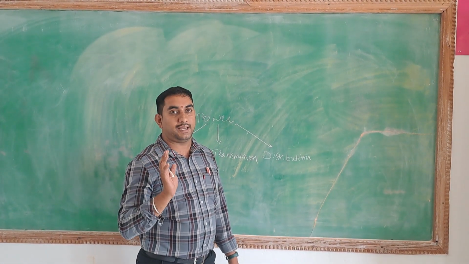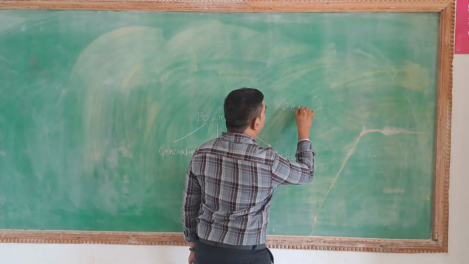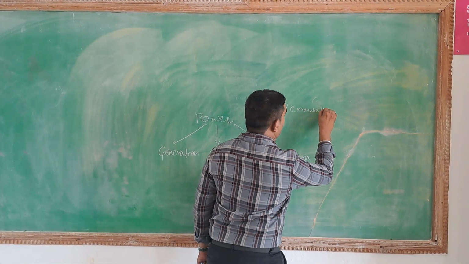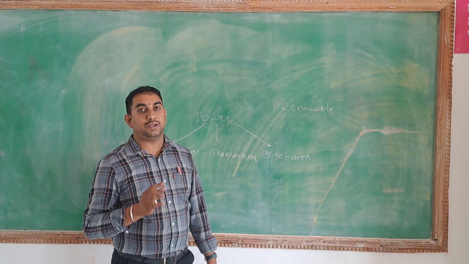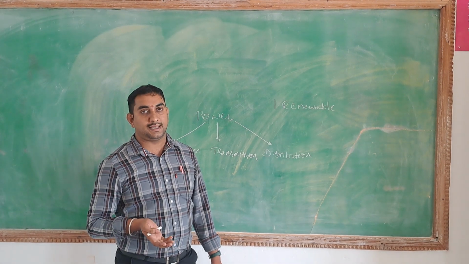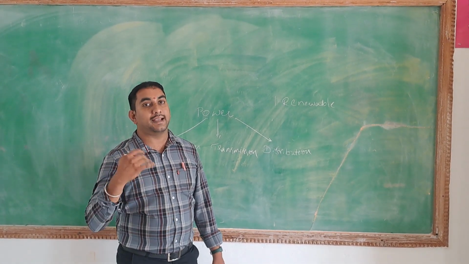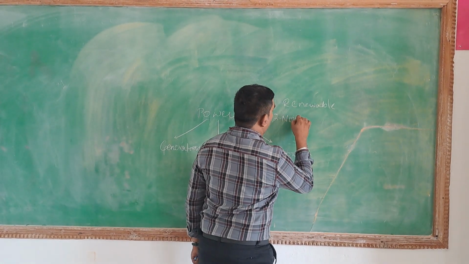Coming to renewable energy sources, as the name indicates, they are renewable. After usage also they will be renewable. Coming to non-renewable energy sources, as it means, if we use them once, they are extinct. That's why they are called non-renewable energy sources.